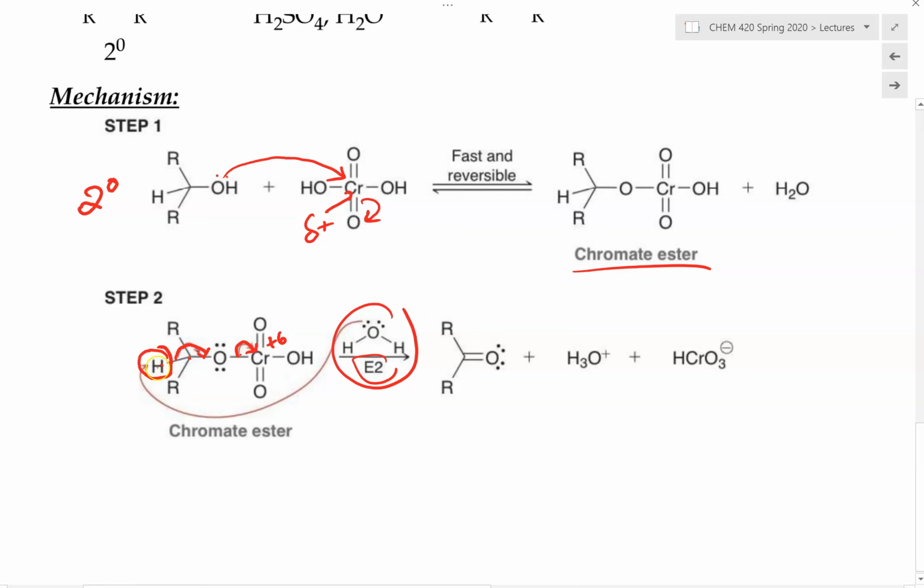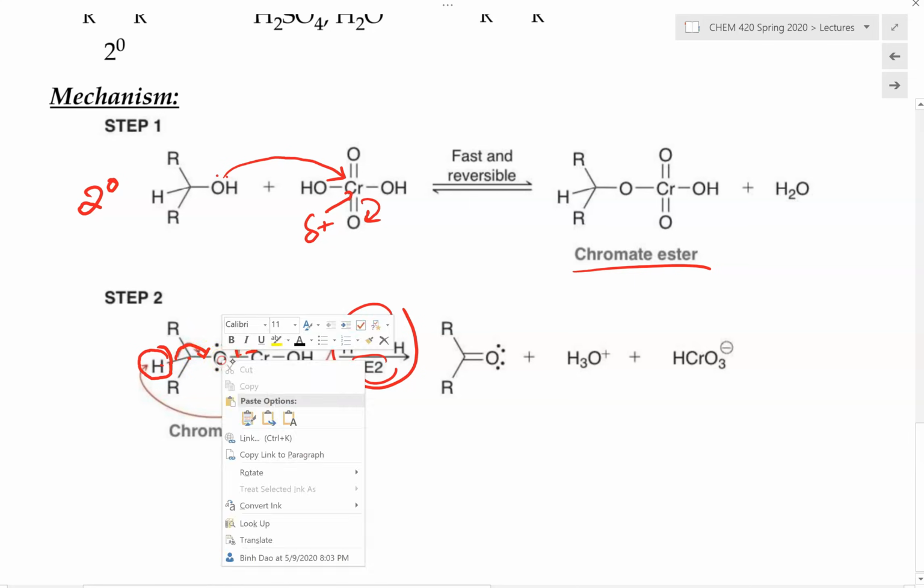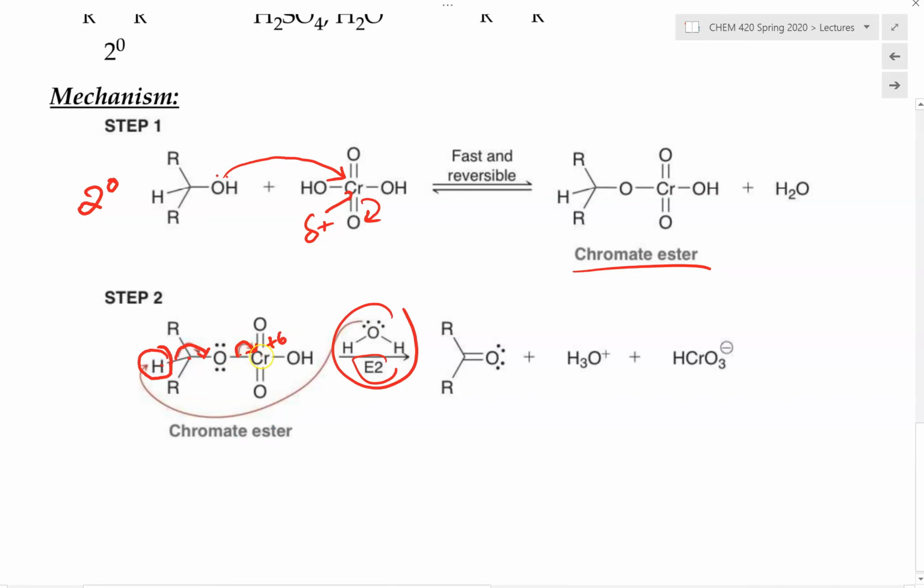If this hydrogen were to be removed, this is why water, acting as a base, comes in and picks up this alpha hydrogen. The electrons between the carbon and hydrogen can then be donated in to form a double bond between the carbon and the oxygen, and now the oxygen will be happy to give the electrons to chromium. So in the course of this reaction mechanism, the chromium is gaining electrons. That's why it changes to plus 5 in the resultant product. So the oxidation state of the chromium is changing as it accepts the electrons, and that's the reaction mechanism.